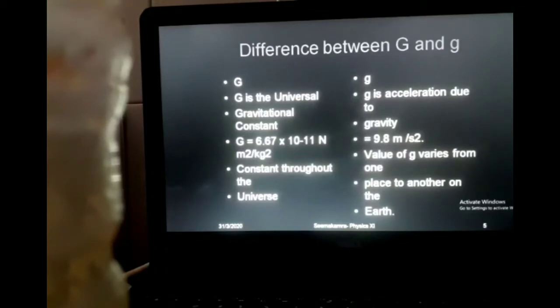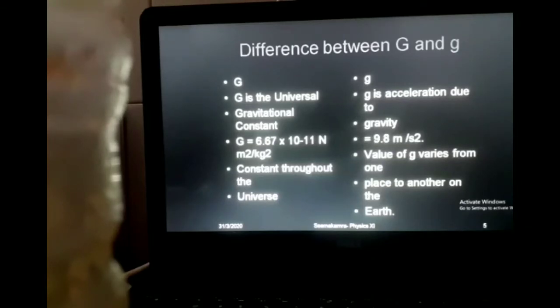Whether we are finding the force of gravity on Earth or on Moon or on any other planet, the capital G value will always remain the same. It will not change, and its value is 6.67 into 10 raised to power minus 11 in SI unit. Now small g is the same which we use as 9.8. It is the gravitational acceleration or acceleration due to gravity. Now the value is 9.8, or approximately we use it as 10 in all our Newton's equations of motion.